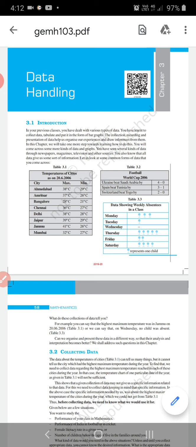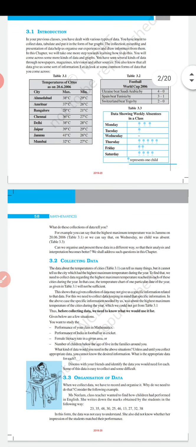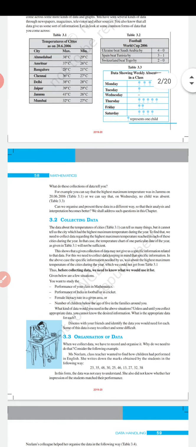What is data? Collection of information is called data. What is raw data? The data which is collected direct from the source is called raw data. What do you mean by primary data and secondary data? Primary data and raw data are the same, which is collected direct from the source. What do you mean by secondary data?